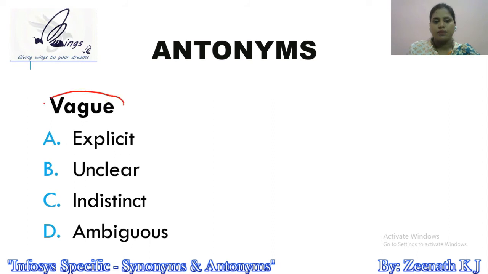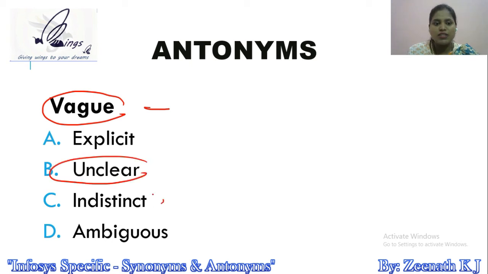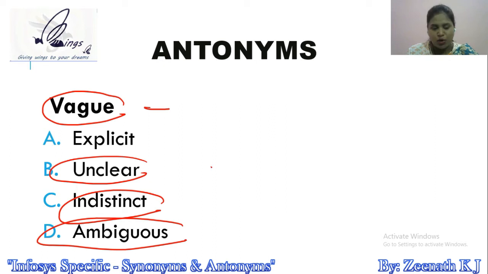Vague. Friends, vague is a word we tend to use in our day-to-day conversation, right? Hey, don't give me a vague answer. Can you just think and then give me the answer? It means don't give me any ambiguous answer. Do not give me any answer which is not clear, which is indistinct, which is ambiguous. Basically, which lacks accuracy.